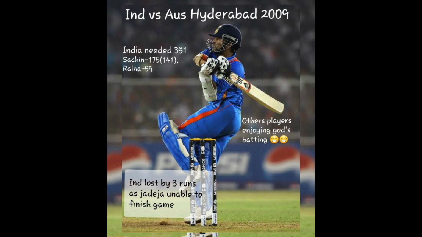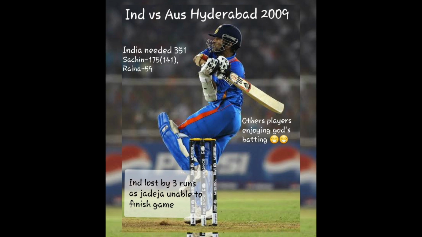He just wanted to win that match at any cost, and only Raina, who made 59 runs, was supporting him until he got out. So everybody was thinking Sachin would make 200 on that day, but he got out, and later on India lost the match by 3 runs.